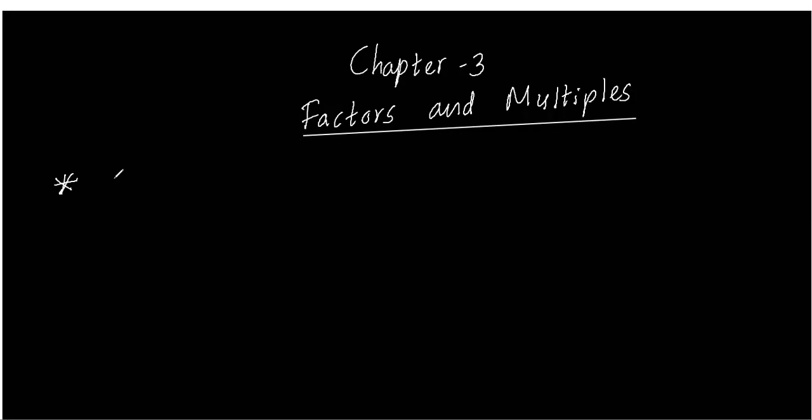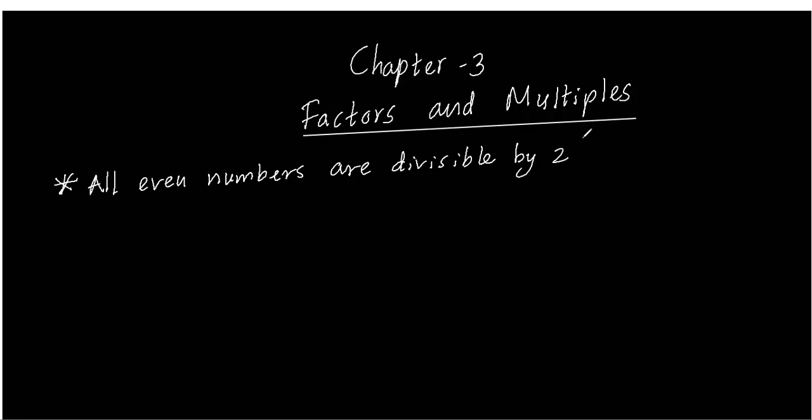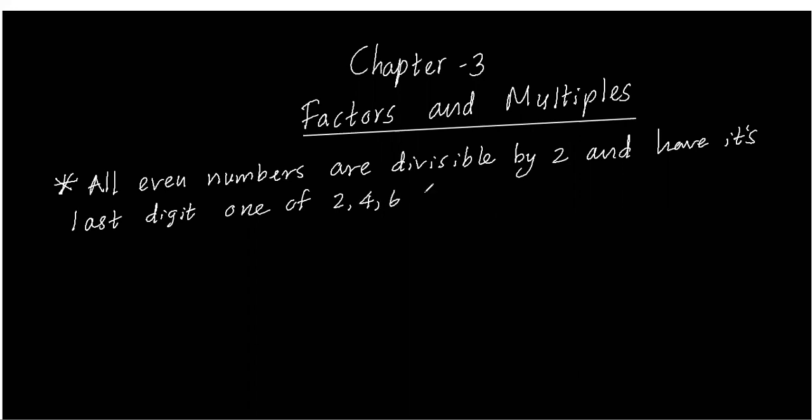So all even numbers are divisible by 2 and have their last digit one of 2, 4, 6, 8 or 0.